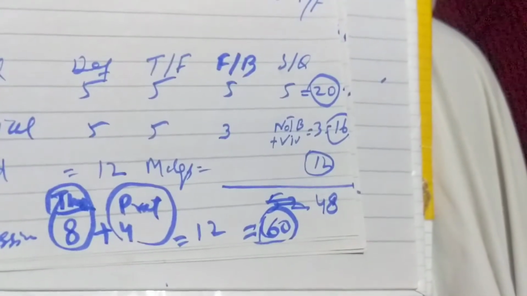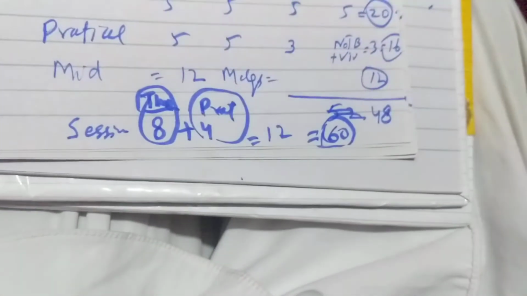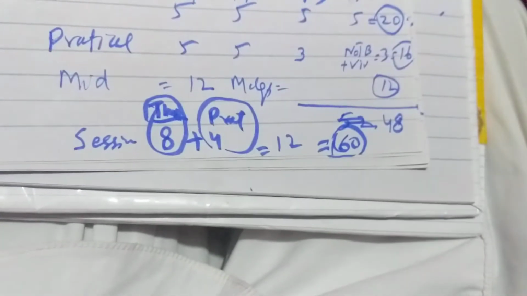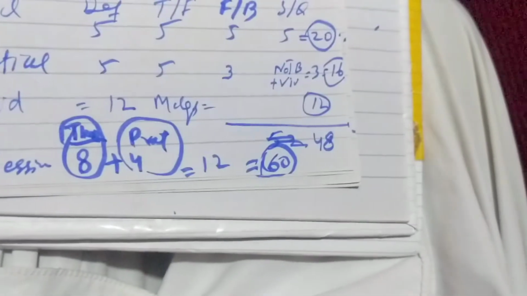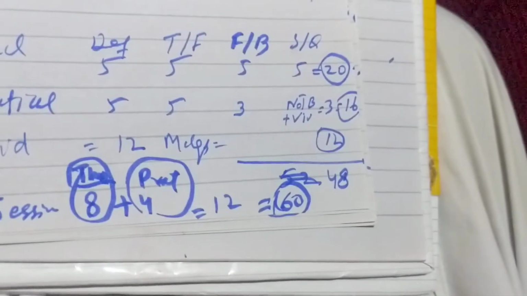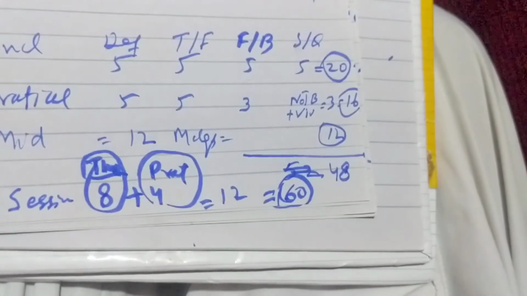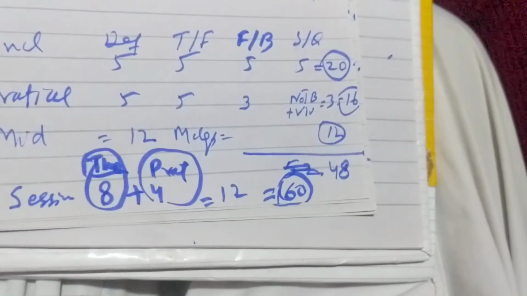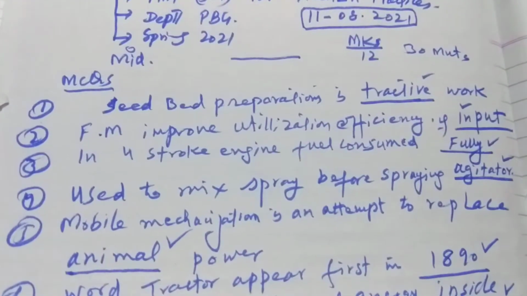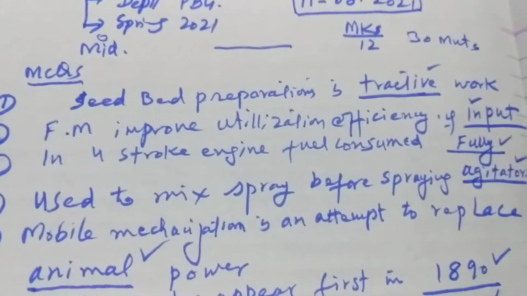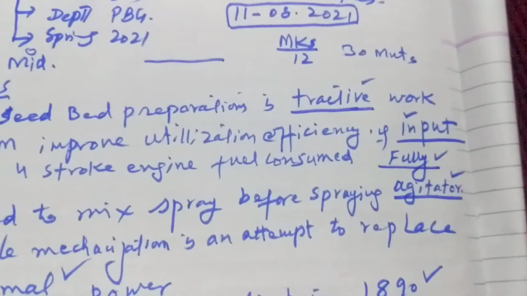So 20 plus 16 plus 12 is equal to 48. Sessional marks are 12, 8 for the theoretical portion and 4 for the practical portion. So the total marks for this paper, having credit hours 3 (2 plus 1), is 60. In the midterm exam MCQs, the first MCQ is: seed bed preparation is tractive work.